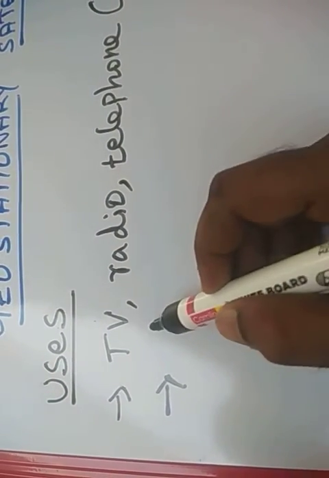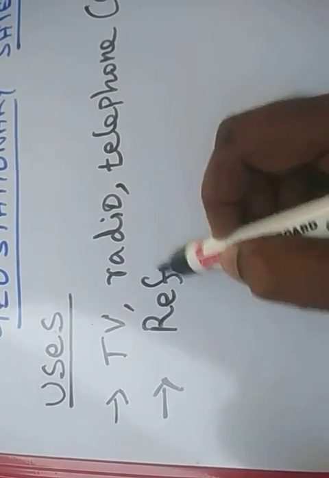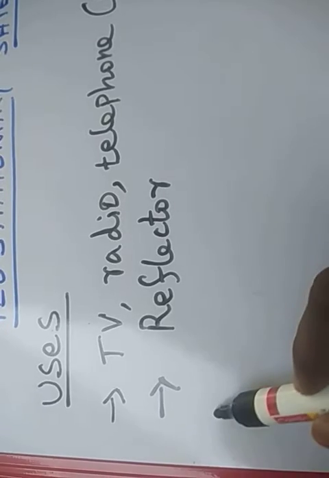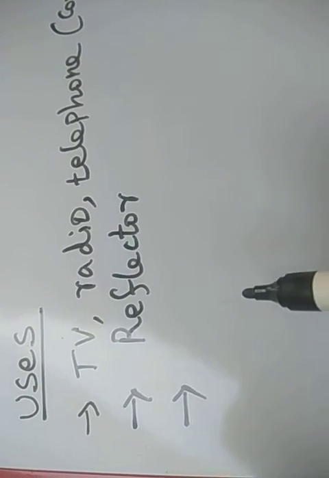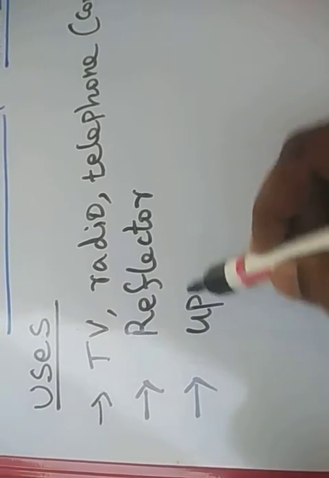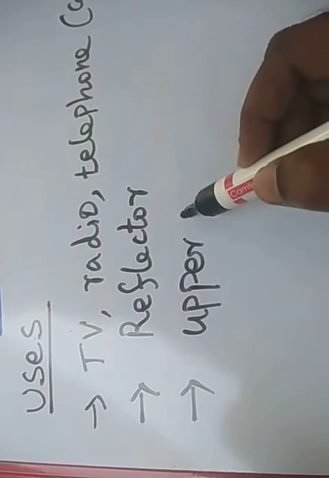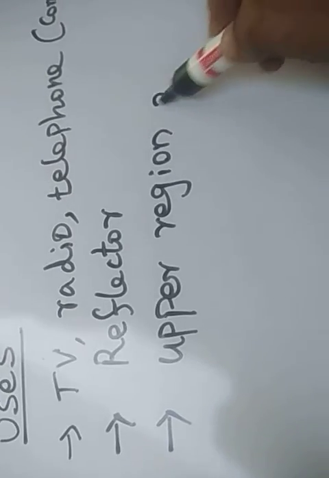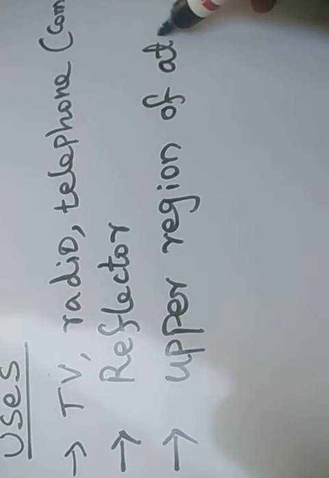Then the geostationary satellite acts as a reflector of signals. Next, it is used to study the upper region of the atmosphere, atmospheric pressure and everything.